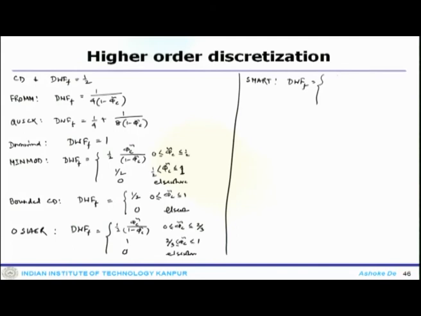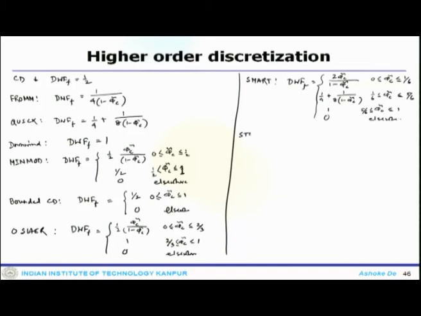One is 2 phi c tilde into 1 minus phi c tilde, when phi c tilde lies between 0 and 1 by 6. Then it is 1 by 4 plus 1 by 8 into 1 minus phi c tilde, up to 5 by 6, then 1, and 0 elsewhere.